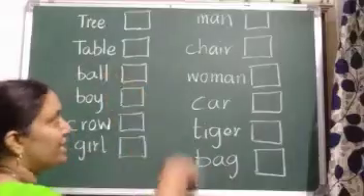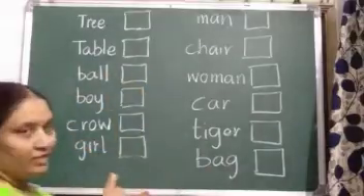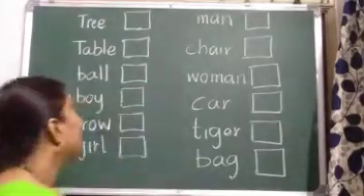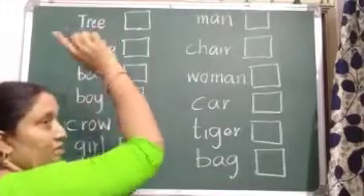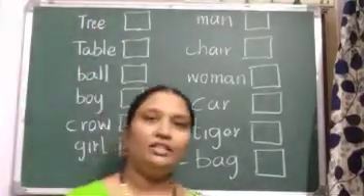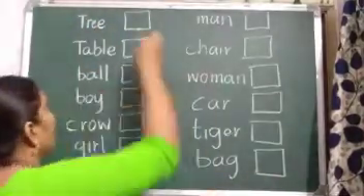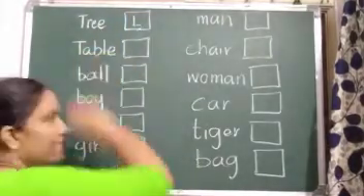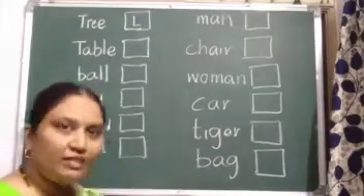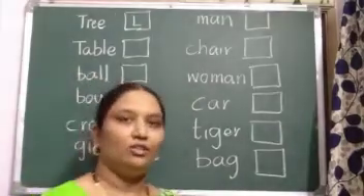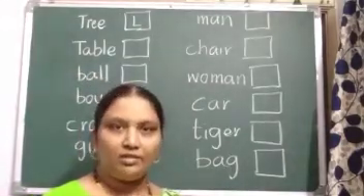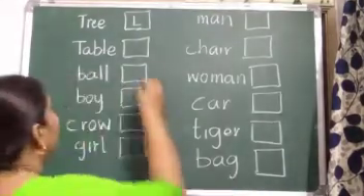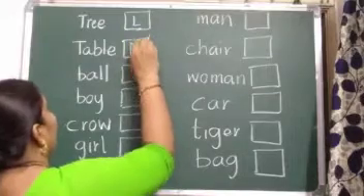Words I wrote on the board. For living things we'll write L, and for non-living things we'll write N. Tree. The first word is tree. Is tree a living thing or a non-living thing? Tree is a living thing. So we'll write L here. Next word is table. Is table a living thing or a non-living thing? Table is a non-living thing. Can table grow? Can it move from one place to another? No. So table is a non-living thing.